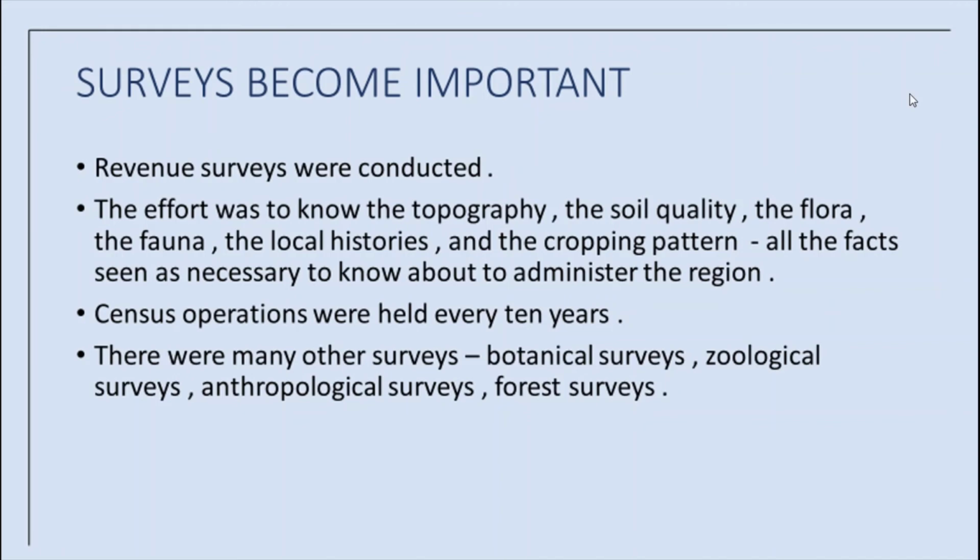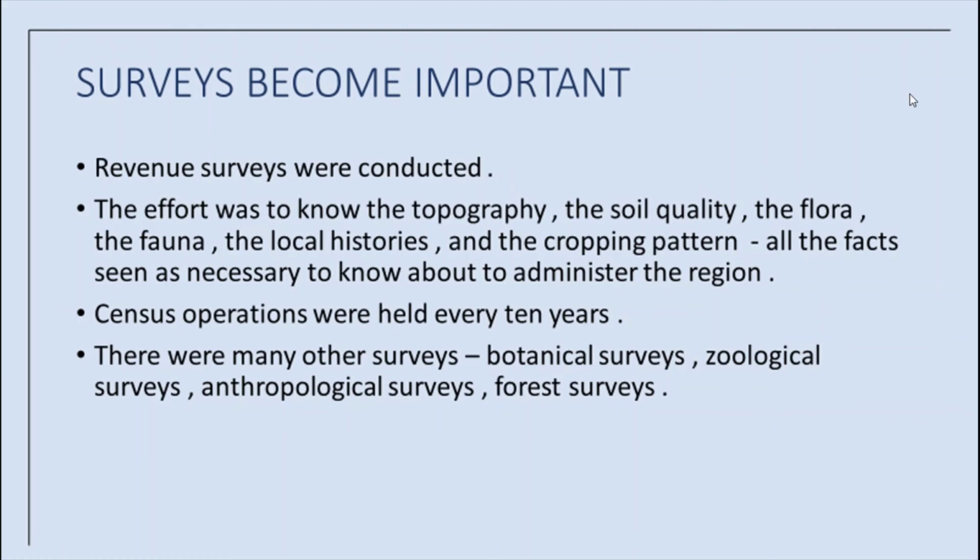For that, they appointed surveyors. First, they conducted revenue surveys in villages. Then, they made efforts to know the topography, the soil quality, the flora, the fauna, the local histories, and the cropping pattern.